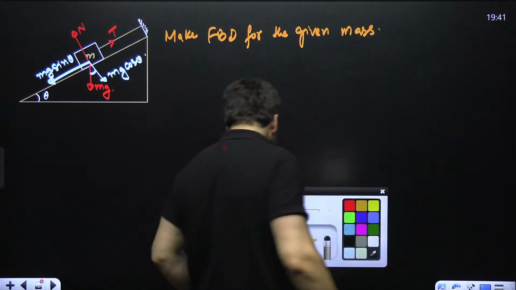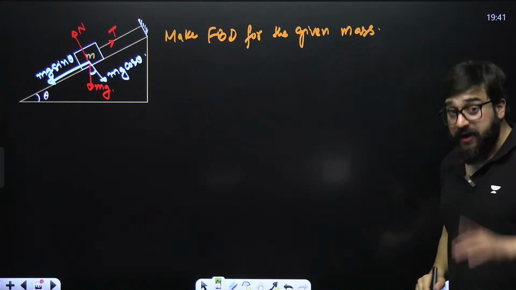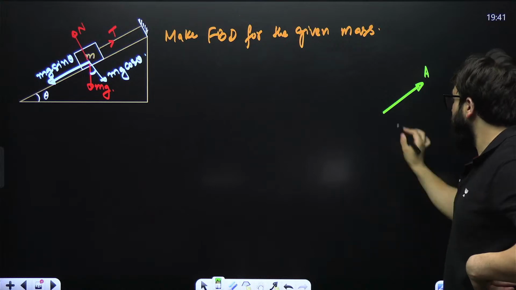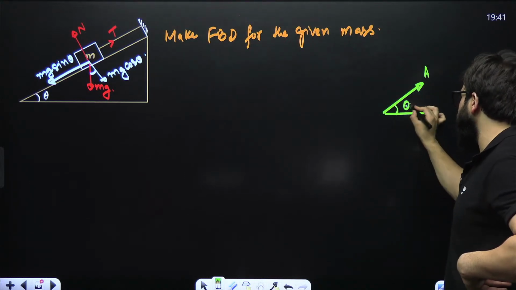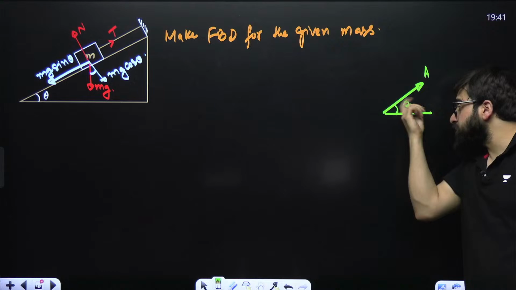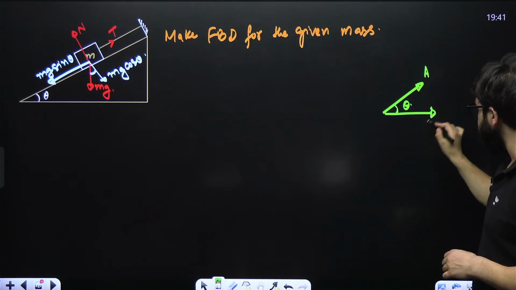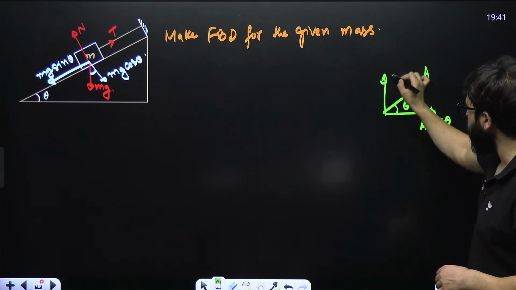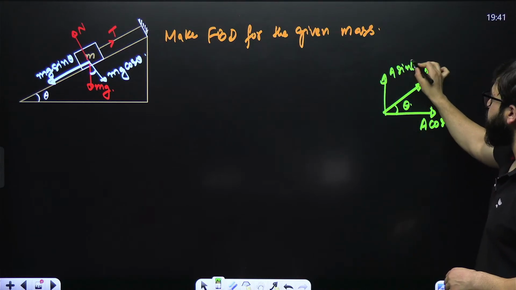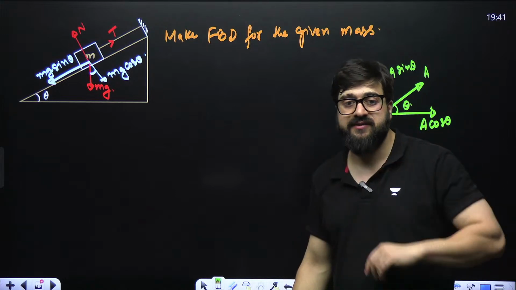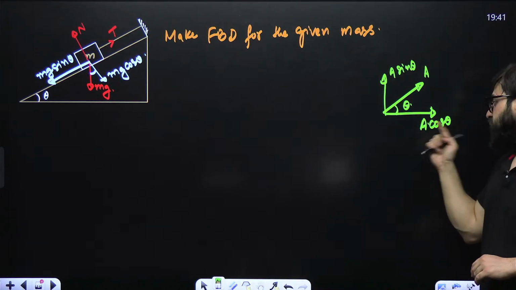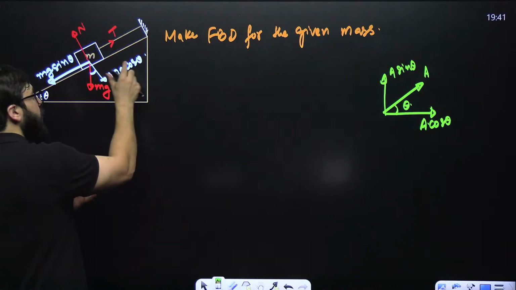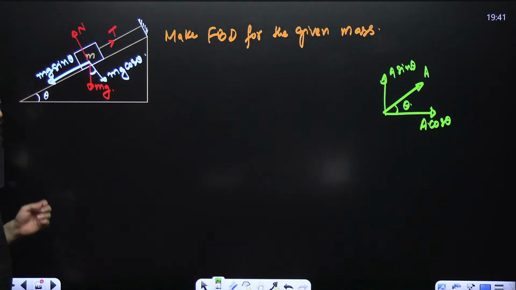Now guys, remember this, I have told you many times: if we have this vector a, and it is making an angle theta over here, then if theta is from this side, you have to take this as the cos component. So it will be cos of theta, and the other one will be a sine of theta. It depends upon which side theta is from. If theta is from this side, this will be cos theta and this will be the sine component. Same is the case over here. If this is theta, this will be the cos component and this will be the sine component.